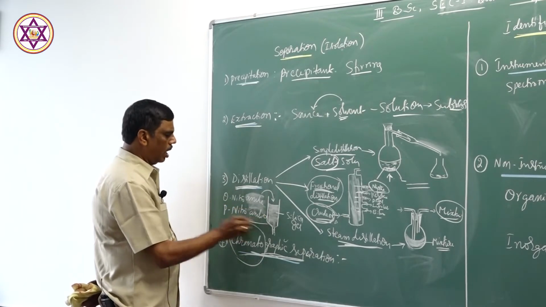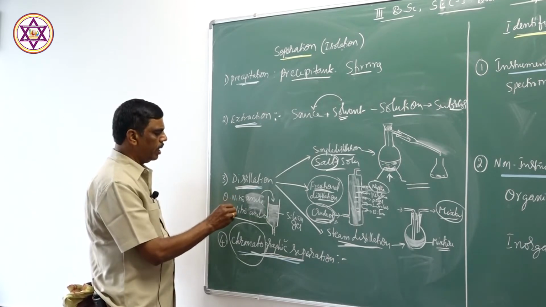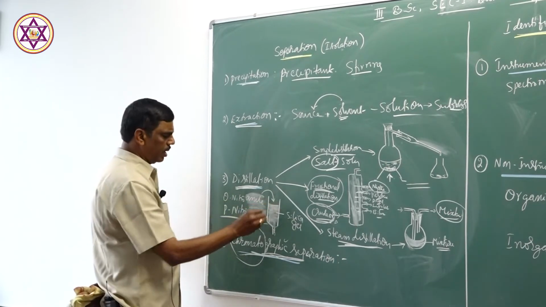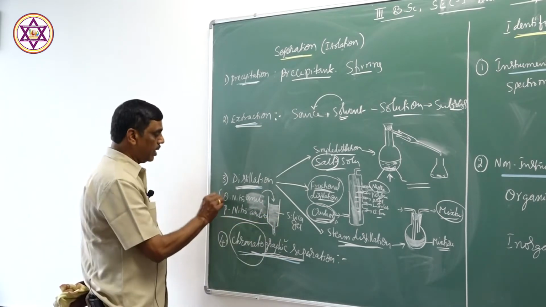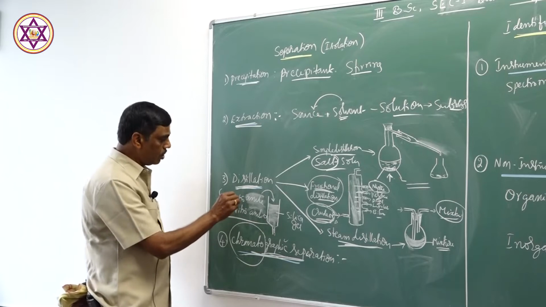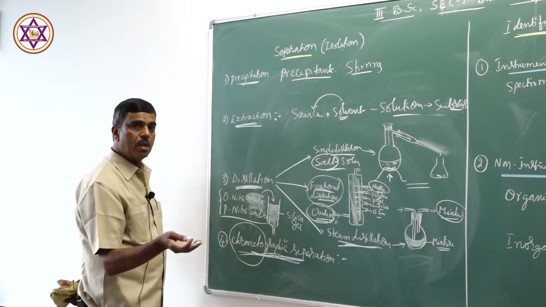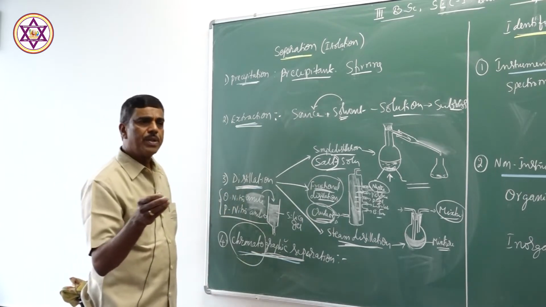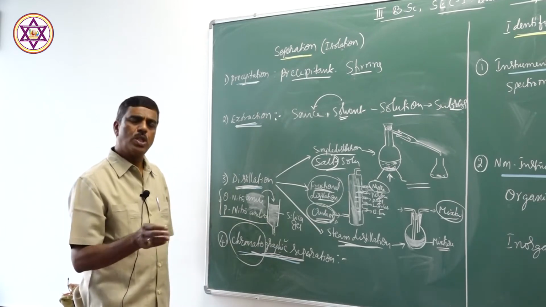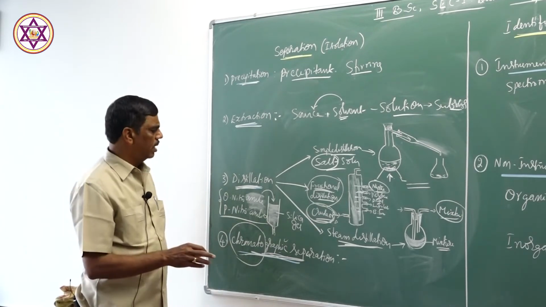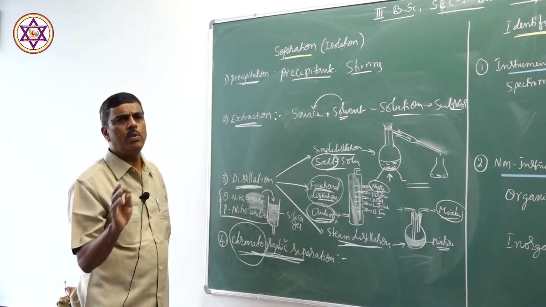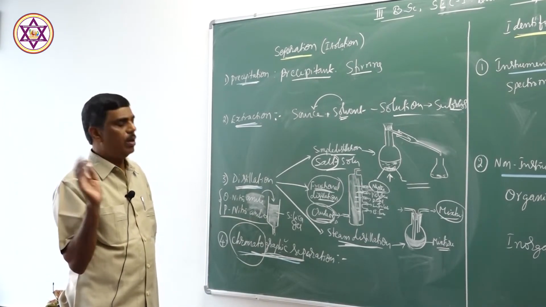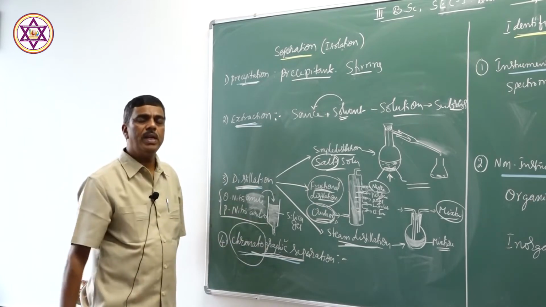These two are isomers. This chromatographic technique is very useful in the separation of especially isomers. It's very difficult to separate isomers by other methods: optical isomers, geometrical isomers, position isomers. These isomers have almost similar chemical properties, therefore they are difficult to separate by other methods. There we use this chromatographic technique.